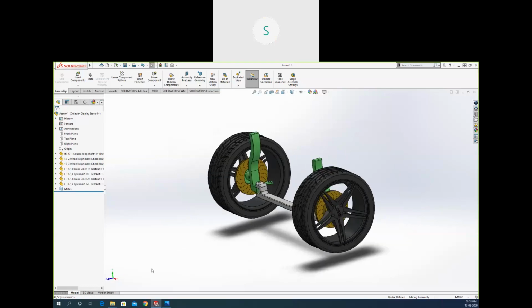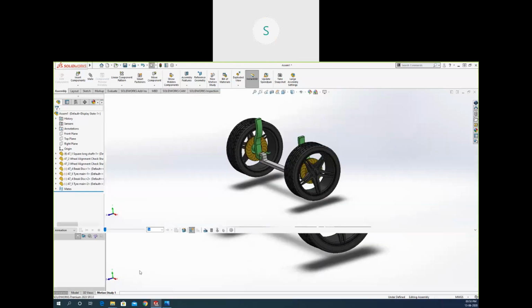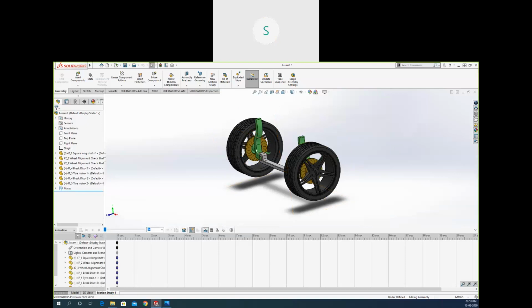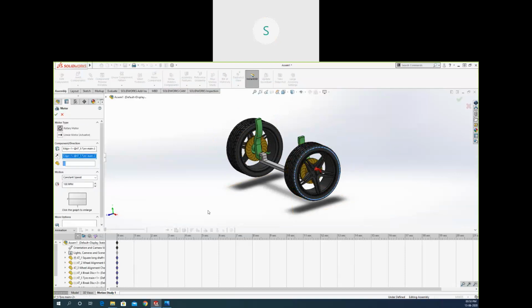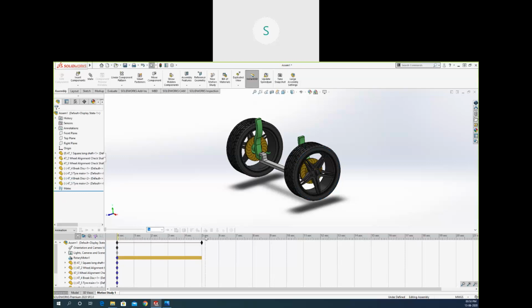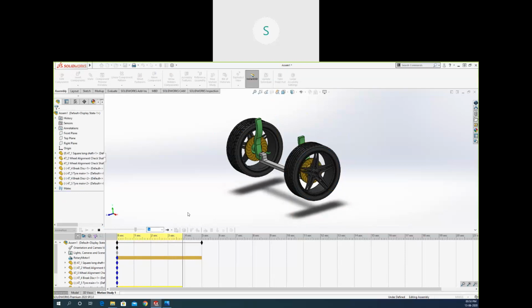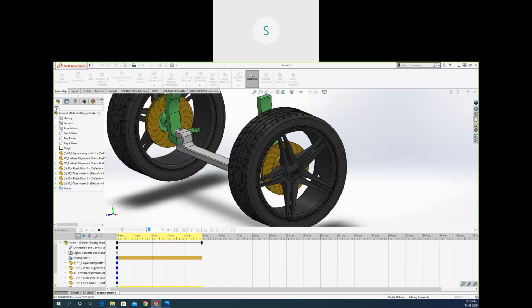Okay. Or I can just apply a motion study from here. I can use a motor directly from here, and I can define the RPM. I can define the time directly. Click OK and press play. So the object will be rotated. First it will update itself. Now if I go to the play button, you can see the component can be rotated like